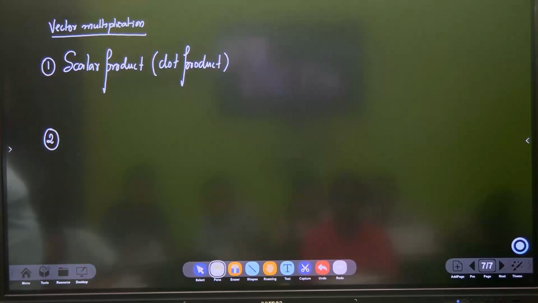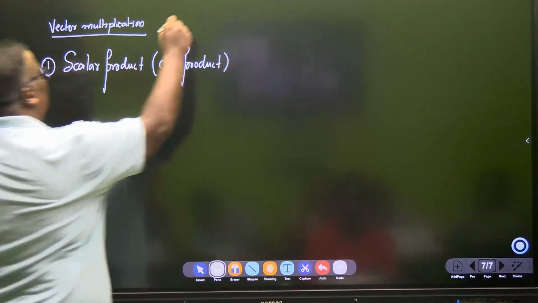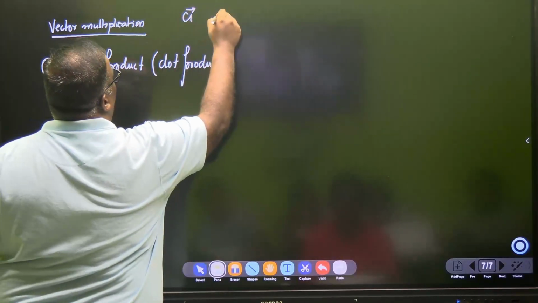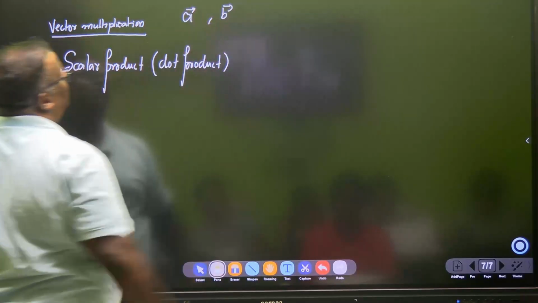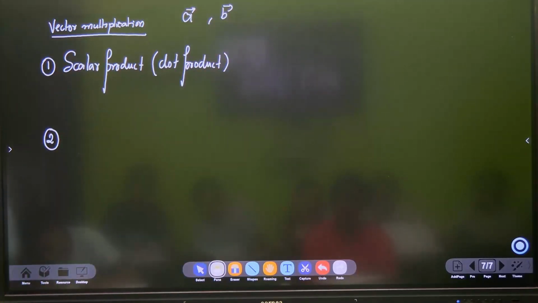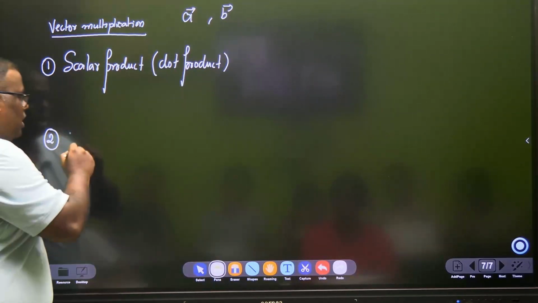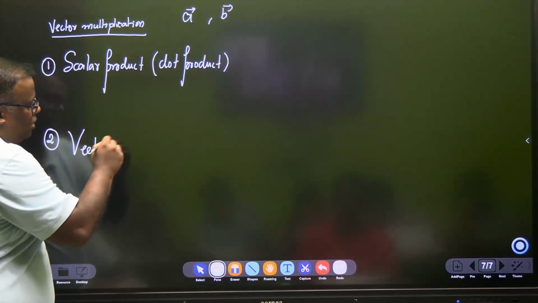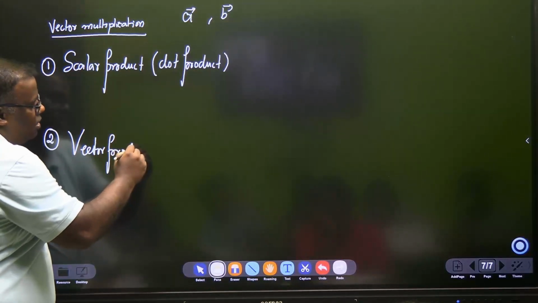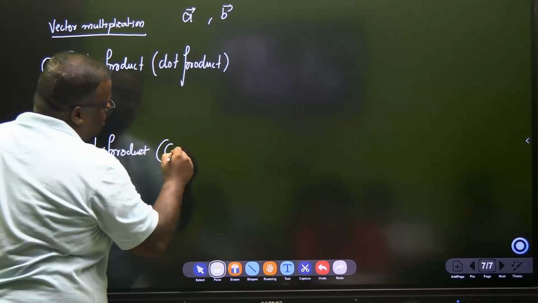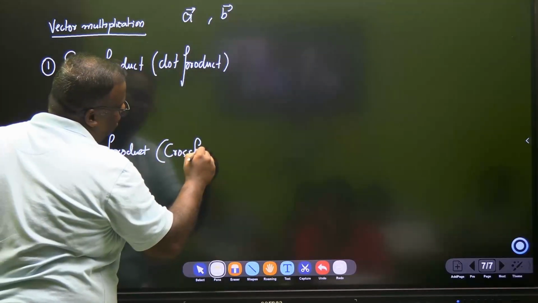Vectors can be multiplied in two ways. Suppose I have a vector A and I have a vector B. Don't put the multiplication sign. They can be multiplied in two formats. The other one is known as vector product. Sir, what is the difference? This is known as cross product.